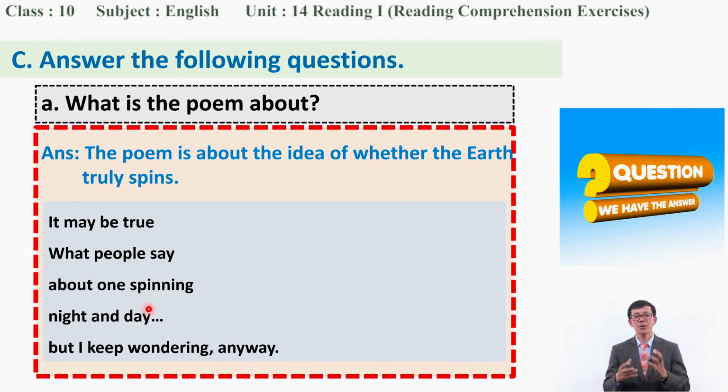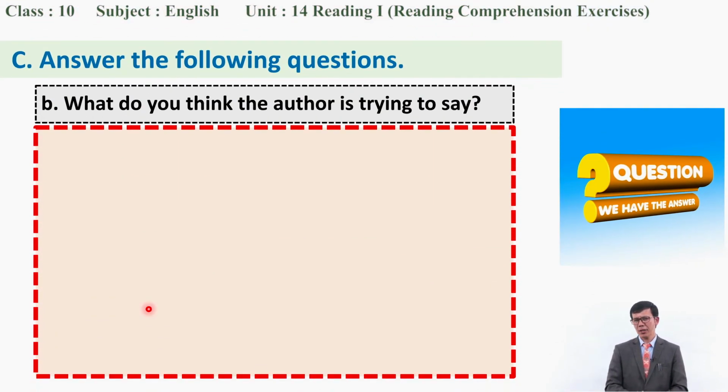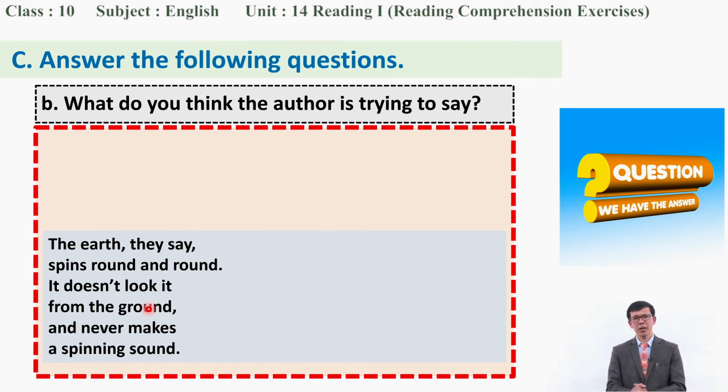The poet, the speaker, is exploring or wanting to know, right? He has some question in mind. And let us have a look at the second question. What do you think the author is trying to say? What is the author trying to say? The poet is trying to say, right? Just have a look at this part of the poem and tell me, what do you think the author is trying to say?